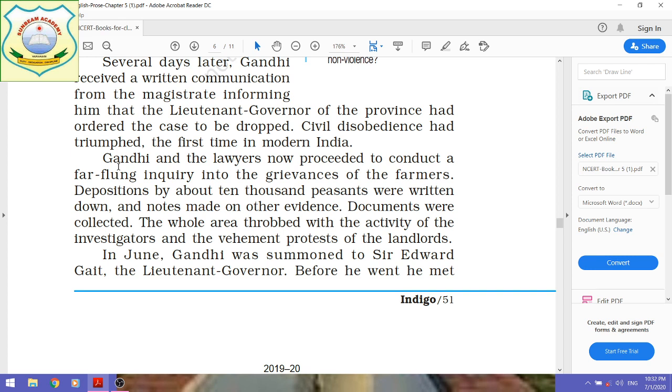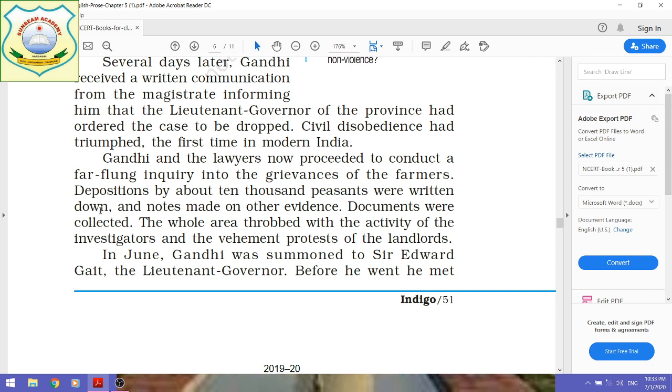Gandhi, assisted by some of the influential lawyers, started an extensive inquiry into the grievances. Into the grievances means into the complaints of the farmers.